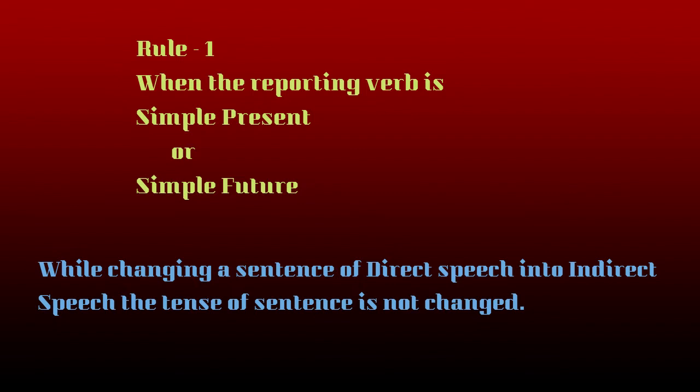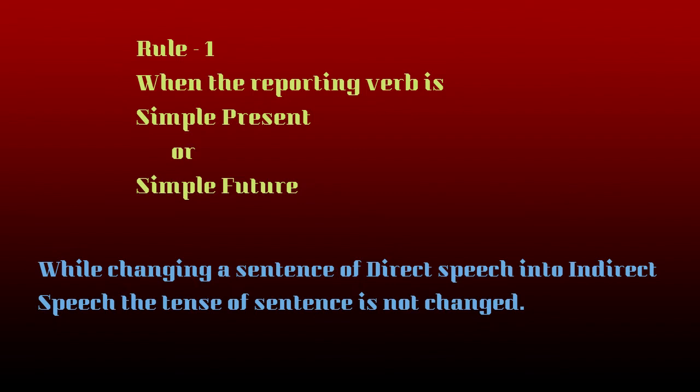If the reporting verb is in simple present or simple future, the tense of the actual words of the speaker will not undergo any change. We make necessary changes, but not the tense. They remain as they are.